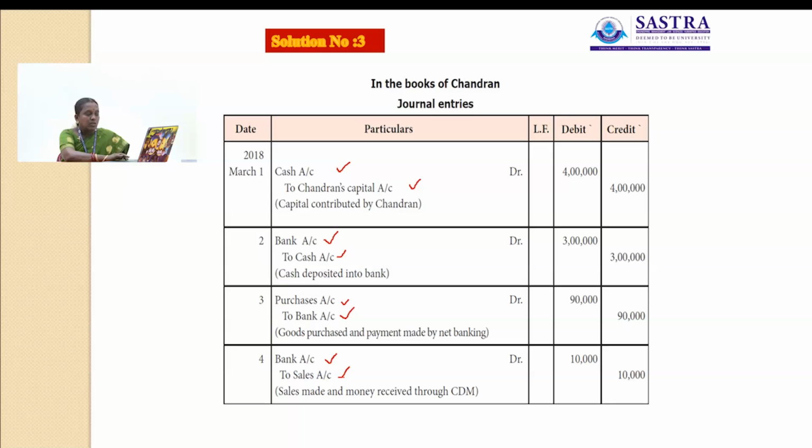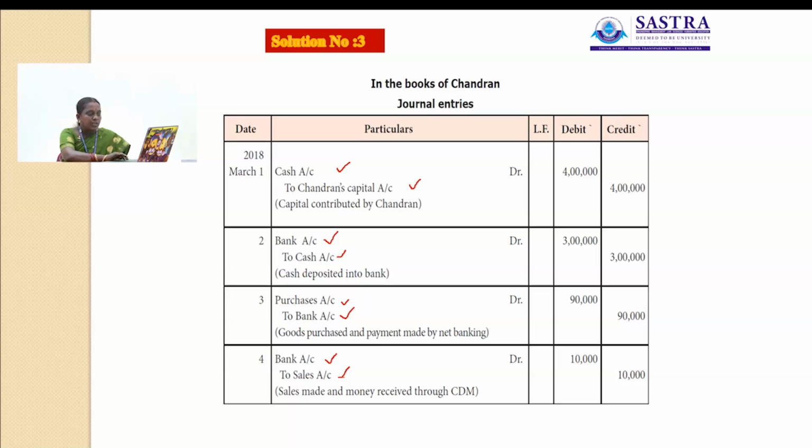Purchase account is a real account, bank account is a personal account. Here we are receiving the goods, so debit what comes in in case of real account. Purchase goods come into the business, so that account will be debited. So the journal entry for this transaction is purchase account debit 90,000 to bank account rupees 90,000.